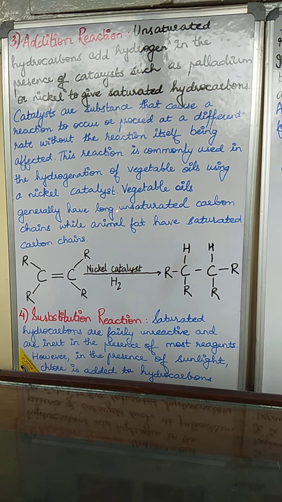Vegetable oils generally have long unsaturated hydrocarbon chains, while animal fats have saturated carbon chains. See here, unsaturation is present, double bond is present. So out of this, the weaker bond will break and it will add hydrogen, in presence of nickel catalyst, isn't it? And it is converted into a saturated compound. Students, unsaturated compounds add halogens also, like bromine, isn't it? So those reactions also you will be writing later.